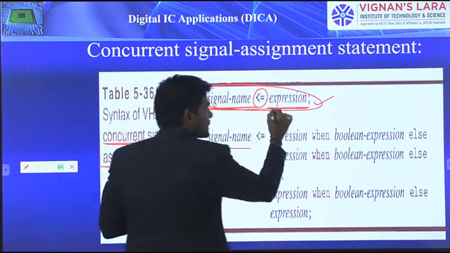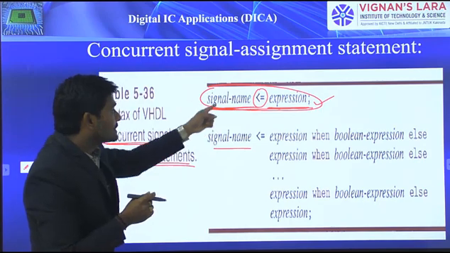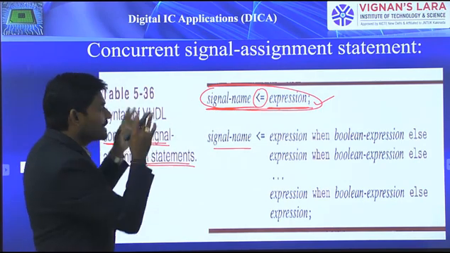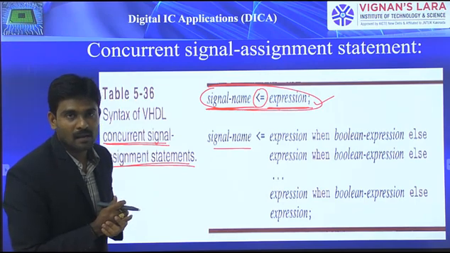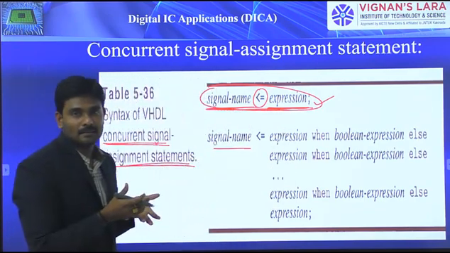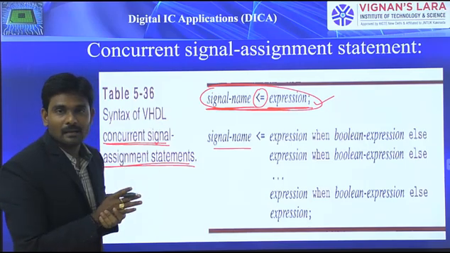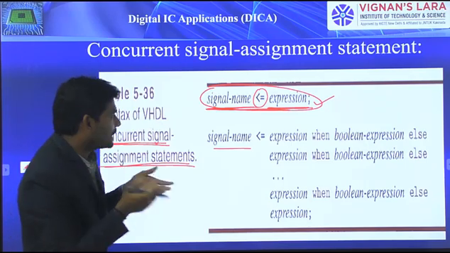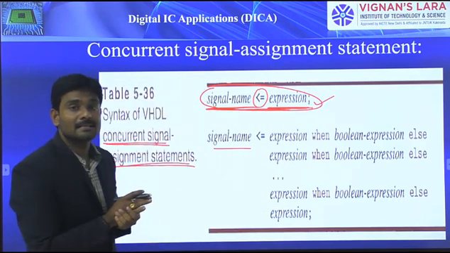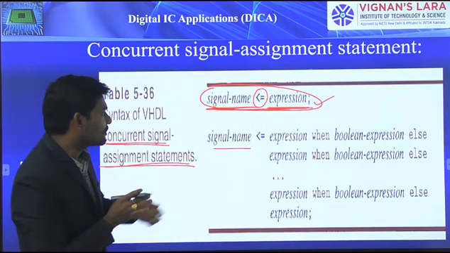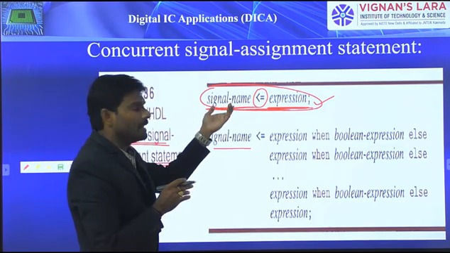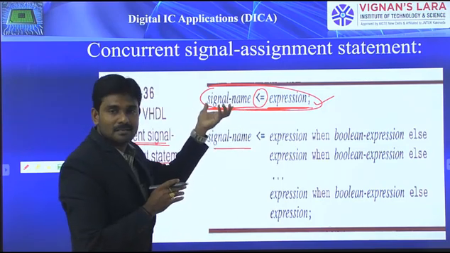Otherwise, an expression type must be a subtype of signal name type. Okay, so that is the first thing we are supposed to take care of. And if you consider these two as arrays, then on both sides the array size must be the same. So whatever length you mention over here, the same length it consists of, but in any order.